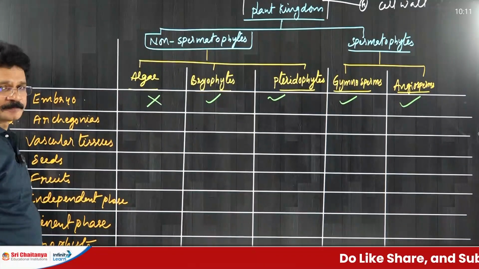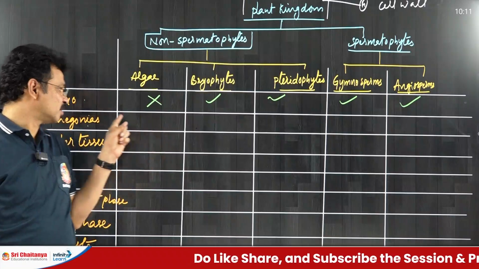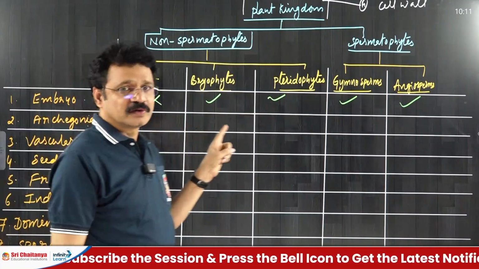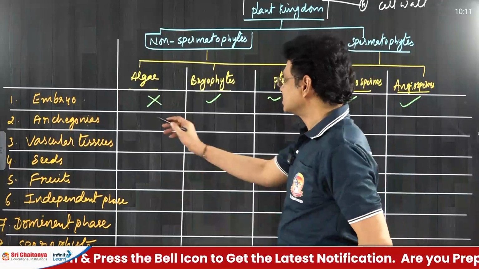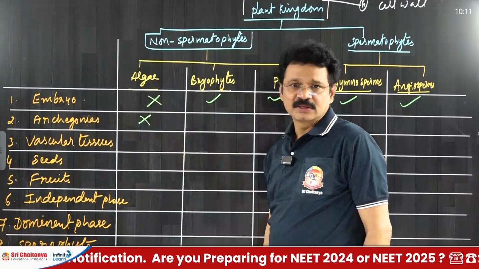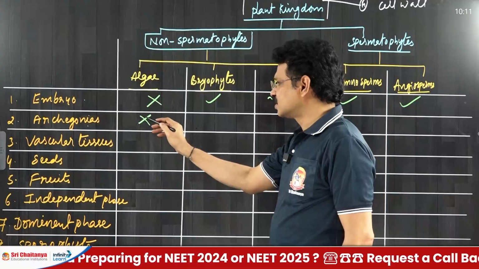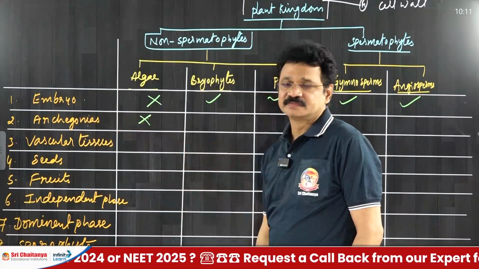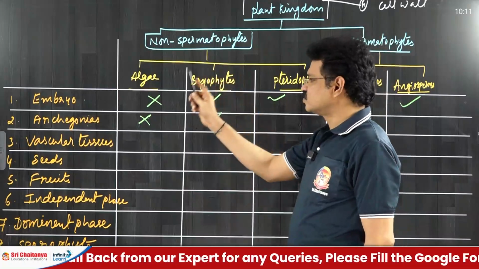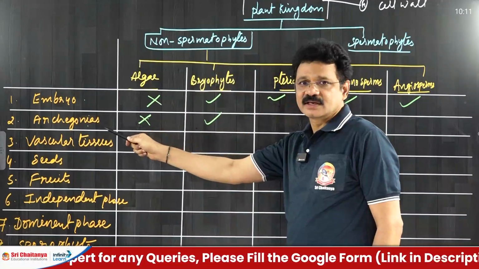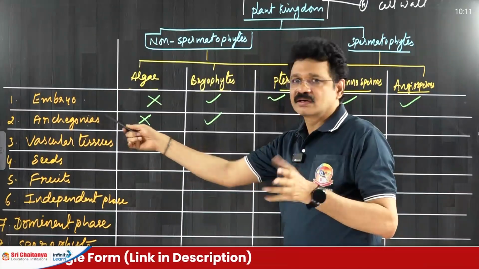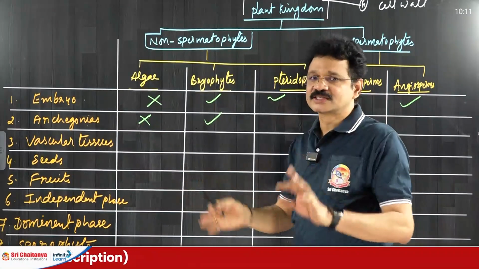Next, archegonia. Archegonia are multicellular female sex organs, or female gametangia, found in some plant groups. For example, in algae, female gametangia are unicellular. Such unicellular female gametangia are never termed as archegonia. The first archegoniate members are bryophytes. The plant groups which possess archegonia as female sex organs are called archegoniates. If archegonia are absent, they are called non-archegoniates. It is one more classification.